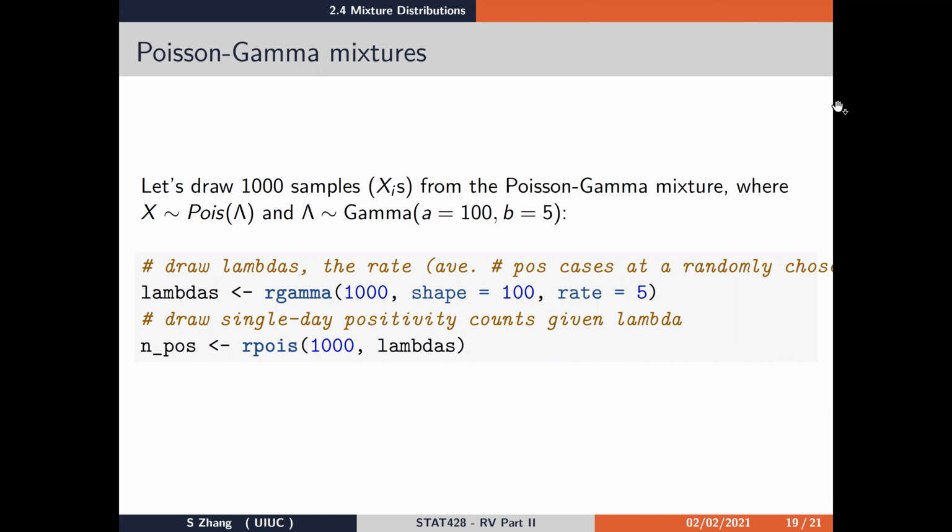Let's try to implement this in R. We'll call this thing the Poisson gamma mixture. So this is actually the name that this mixture distribution is known for.